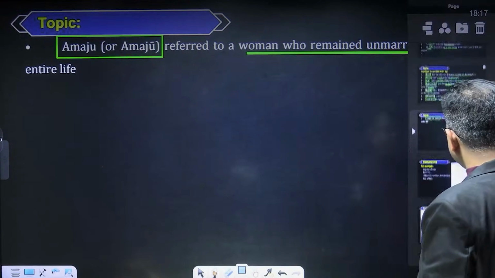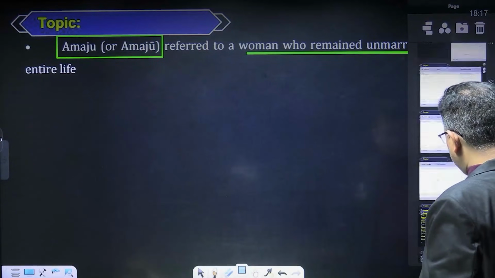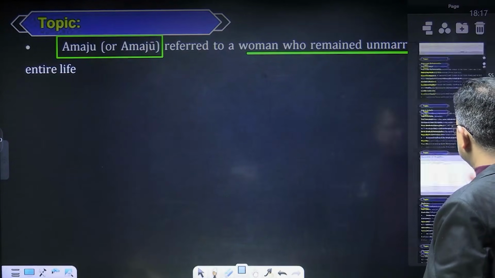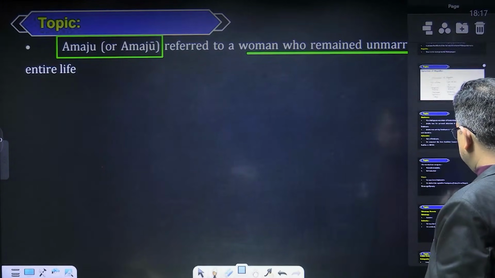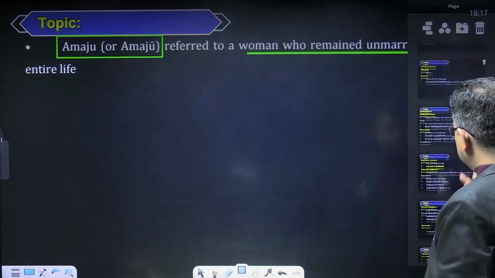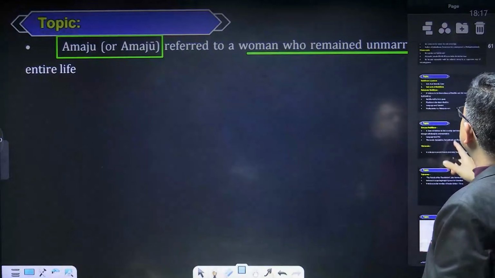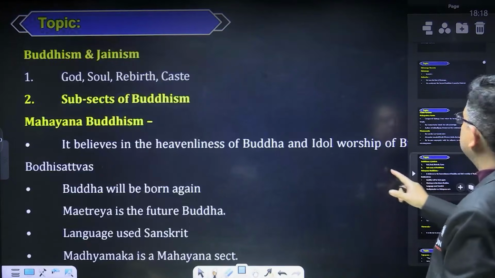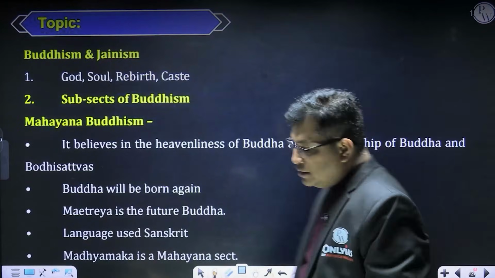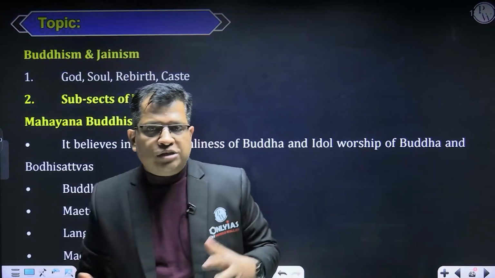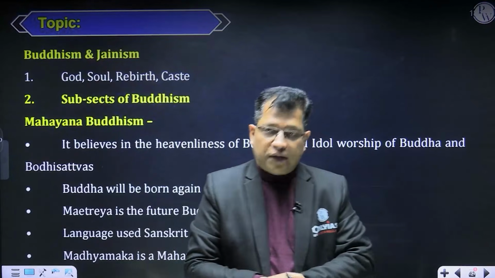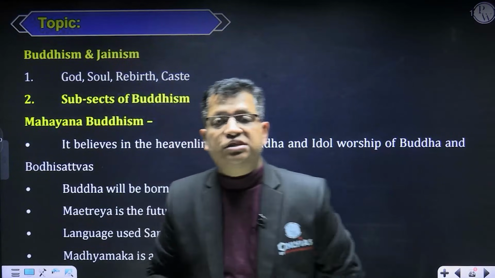Now coming to Buddhism and Jainism. That is an important one. So let me talk about Buddhism and Jainism, right? So let me discuss Buddhism and Jainism. What is Buddhism and Jainism? So see here, from Buddhism and Jainism, we can expect the philosophical aspects. So let me discuss that.